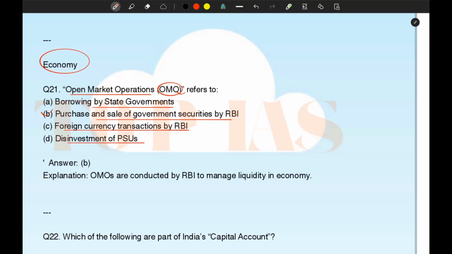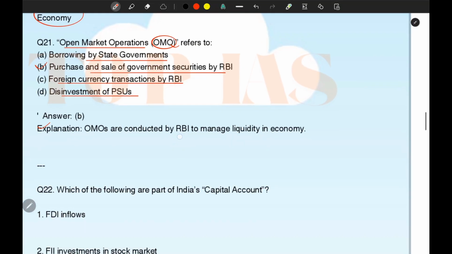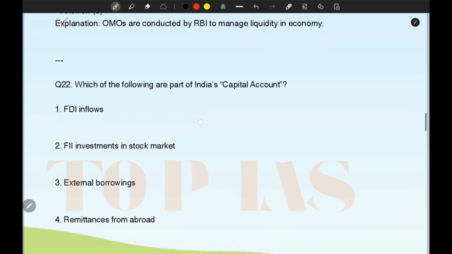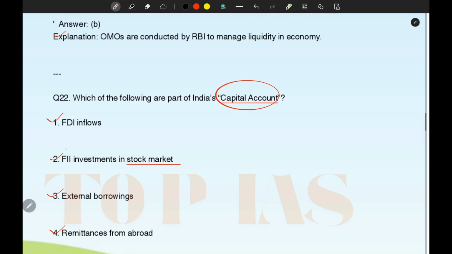No need to explain this explanation. Next, we have this question: which of the following are part of India's capital account? The options are FDI inflows, FII investments in stock market, external borrowing, or remittances from abroad.